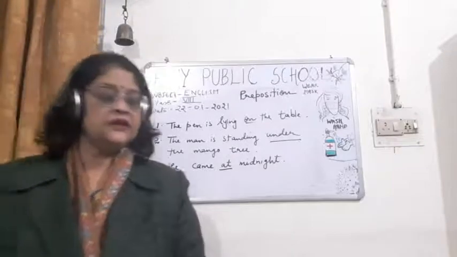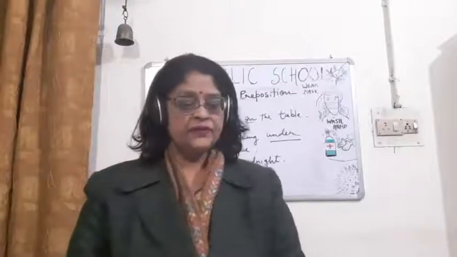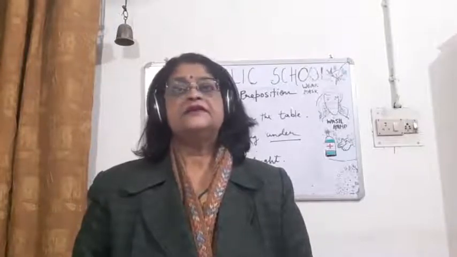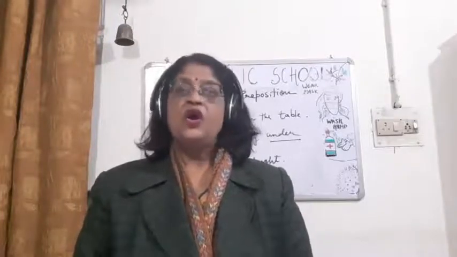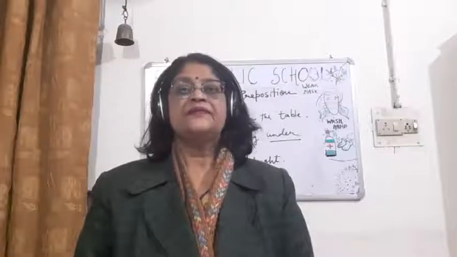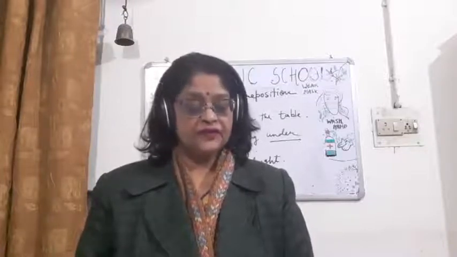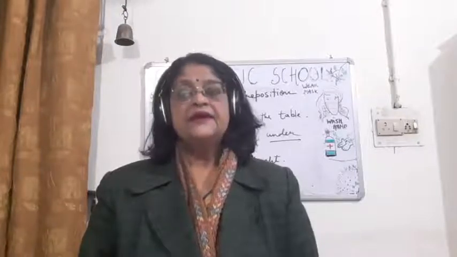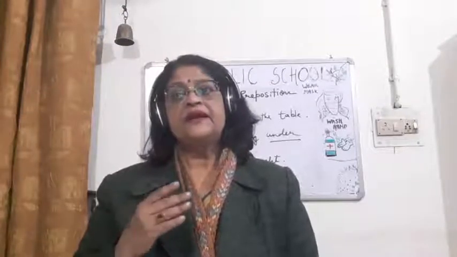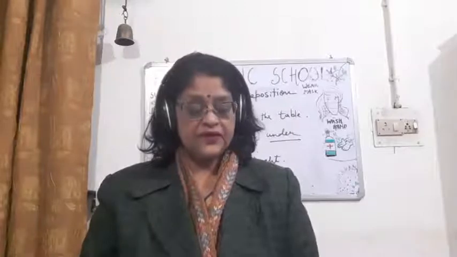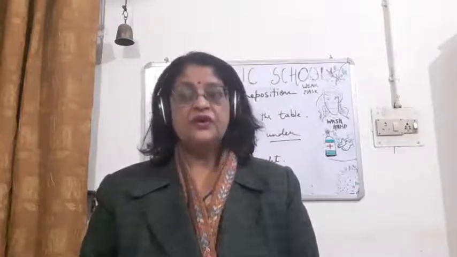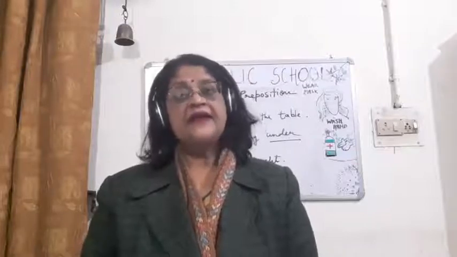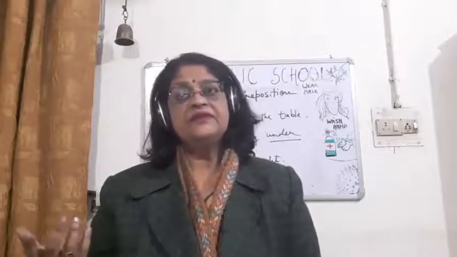So children, I will be telling you something about prepositions of time first. At is the preposition of time, on is the preposition of time, and in is the preposition of time. So at, I have told you, is used before a definite point of time, like at 3 o'clock, at midnight, at the beginning of the class, at the end of the meeting. We know when the meeting will be ending.